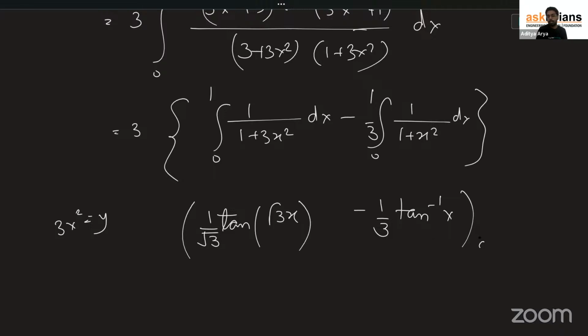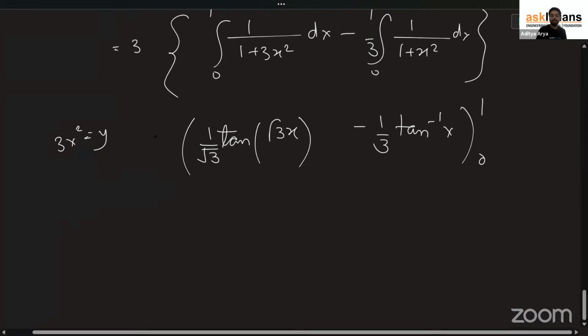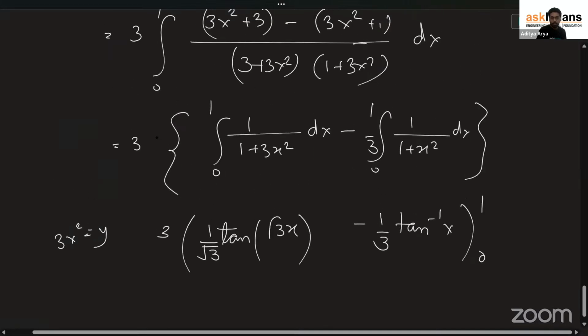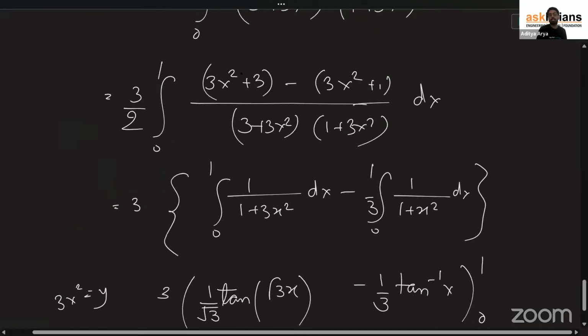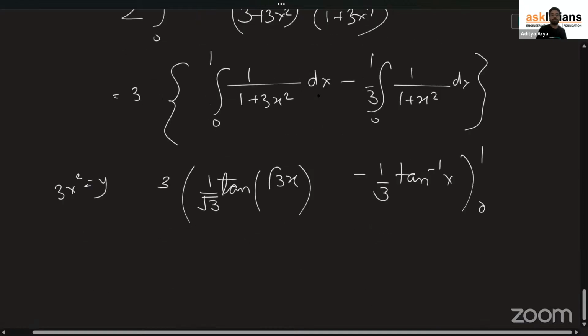Done. Now put 0 and 1 over here. And 3 is outside. 3, there's one more thing, 3 by 2. We have to divide by 2 because 3x square, 3 minus 1 is 2.